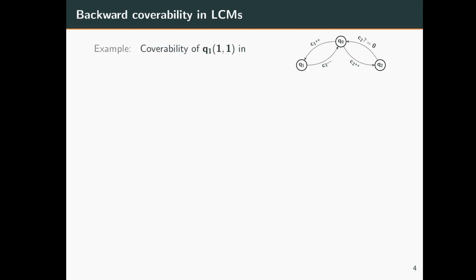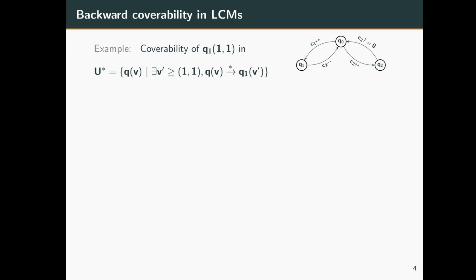Now let us look at the classic backward coverability algorithm for well-structured transition systems, applied to this specific lossy counter machine. We want to compute the set of all configurations which cover q1, 1, 1. What do we mean by this? We want to compute this set U star, the set of all configurations q, v such that from q, v we can reach q1, v', and v' is bigger than or equal to 1, 1.